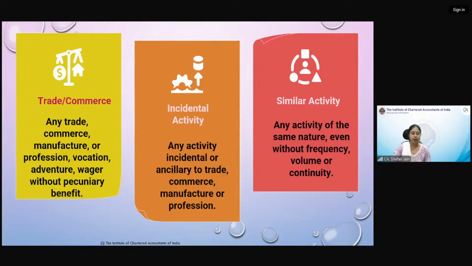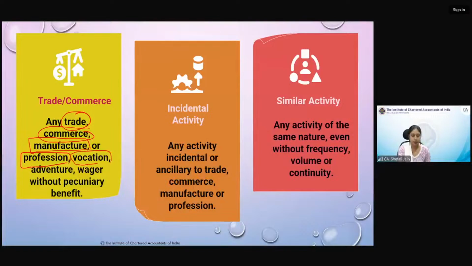So first is trade. Now what is business? All of you understand simply that if we are carrying on some trade, manufacture, or if we have a profession, that is business. I think all of you will agree that if any trade or commerce is going on, or somebody is manufacturing goods, toys, shoes, stationery or a car, he is carrying on business. Now profession: a chartered accountant or a doctor carrying out their profession is conducting business.